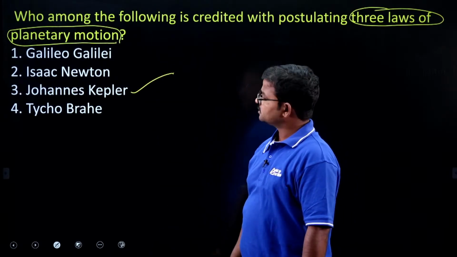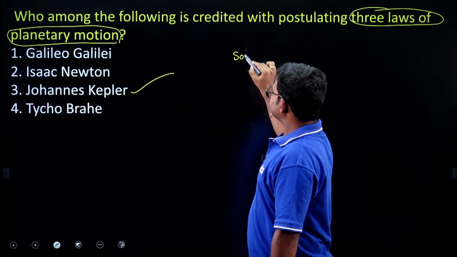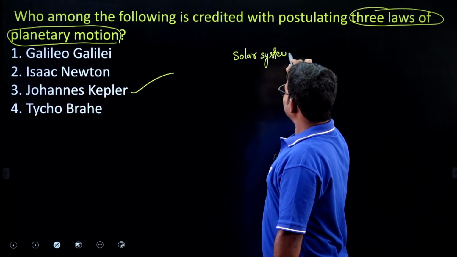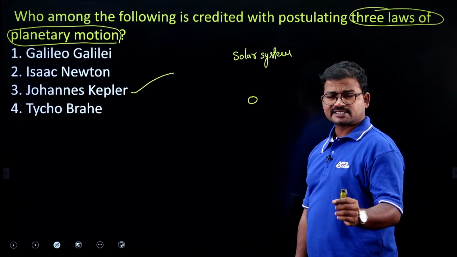Okay, so Kepler's laws. Suppose you consider the solar system, in that the sun is at the center.